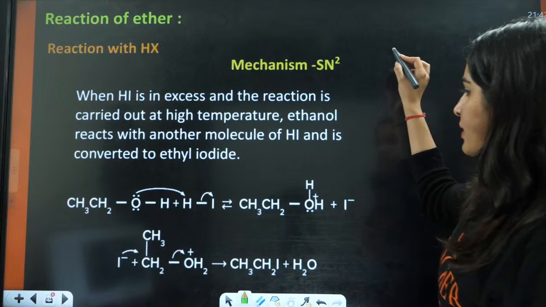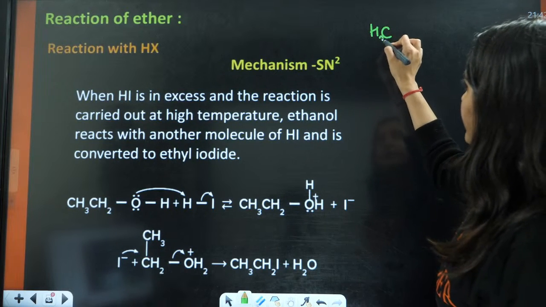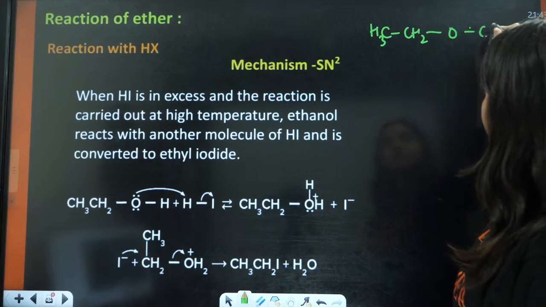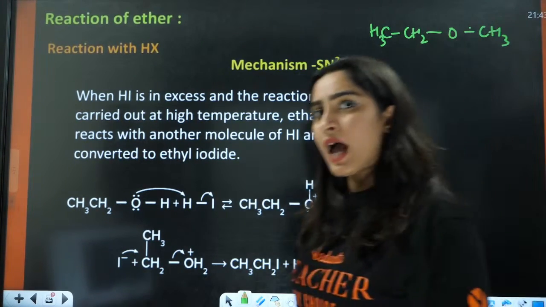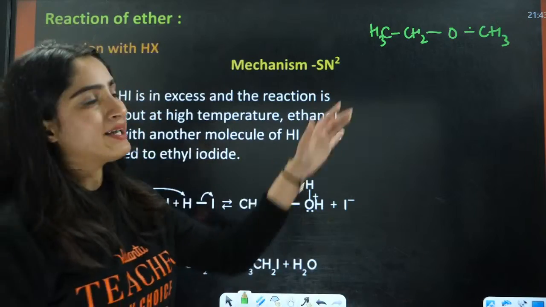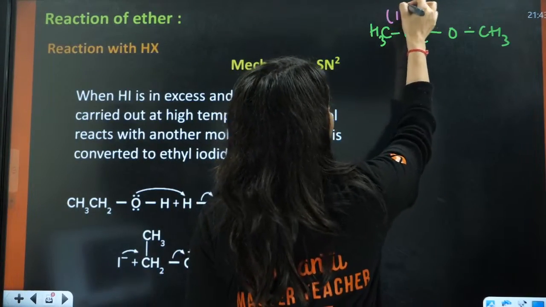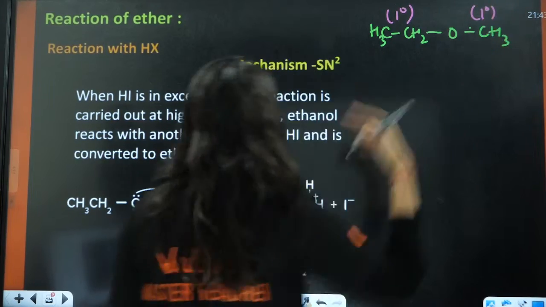I'll write another example, that is CH3, CH2, that is OCH3. So now, both are 1 degree, everybody. This is 1 degree and this is also 1 degree.